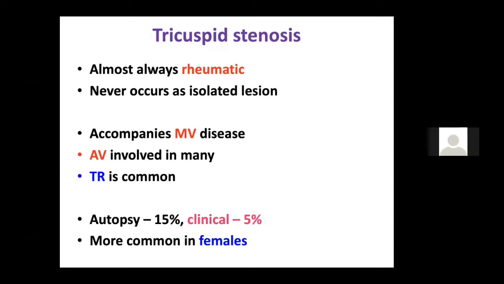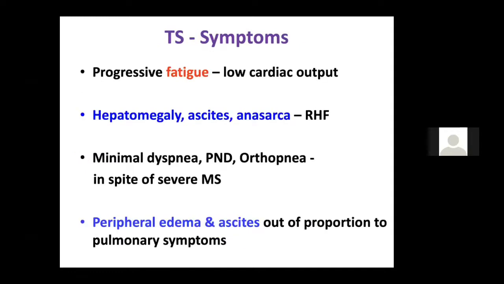TS most of the time won't be there and may not be there in your exam also. But if TS is there, it is almost always rheumatic. That is how you should remember. Isolated TS doesn't happen. It is always associated with mitral valve disease and sometimes with aortic valve involvement. And if the TS is there, you should always look for tricuspid regurgitation. Clinically, only 5% will have it, but if you do an autopsy, 15% may have a tricuspid stenosis. More common in females compared to males.